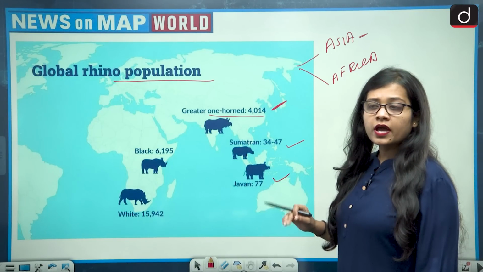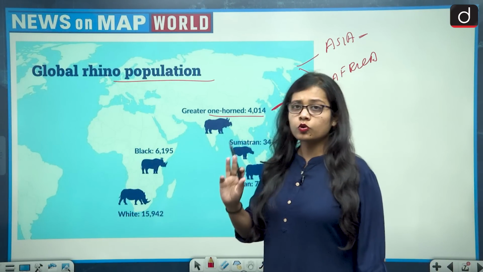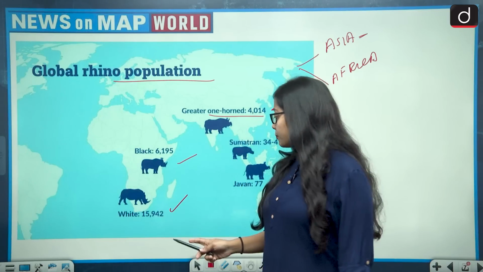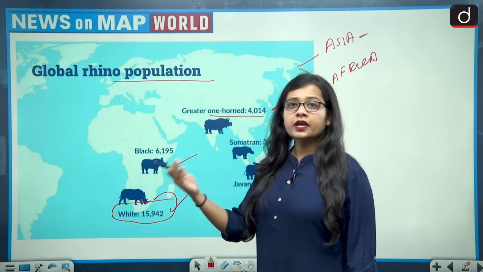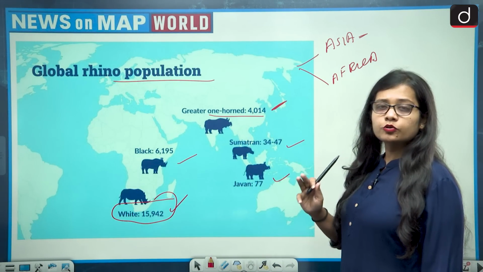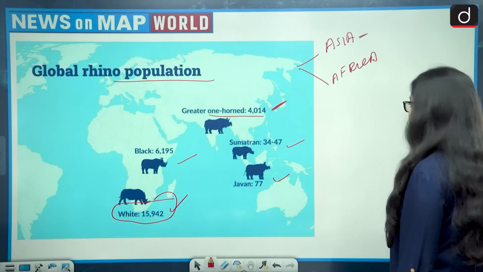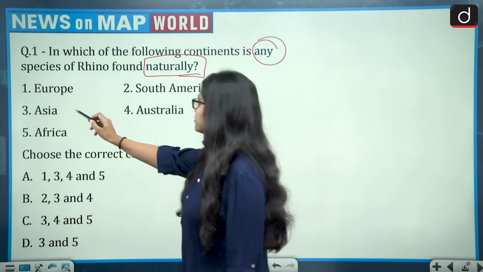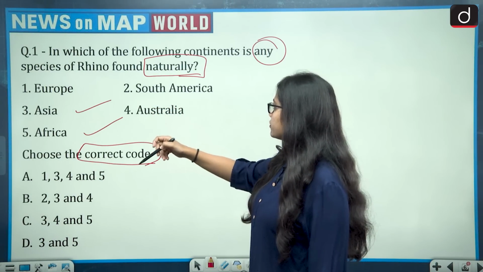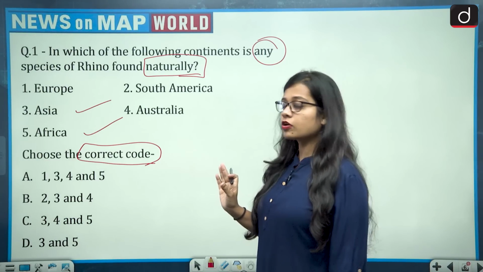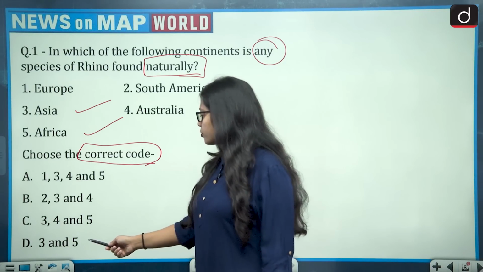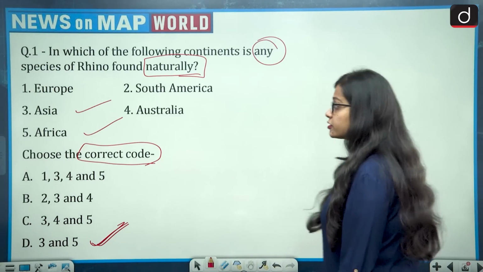And then if we talk about the African continent, we have 2 kinds of rhinos, that is black rhinos and white rhinos, and the number of white rhinos is way more than all the other rhinos. So the population of rhinos is present in 2 continents, that is Asia and Africa. So we have the correct answer, and we have to select the correct code. The correct code would be 3 and 5. All other continents do not have a population of rhino. So which one is 3 and 5? 3 and 5 is option D. So the correct answer of this question is option D.